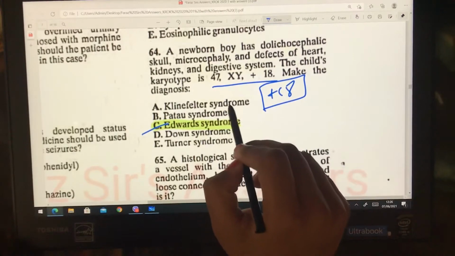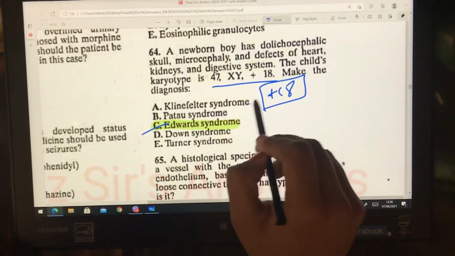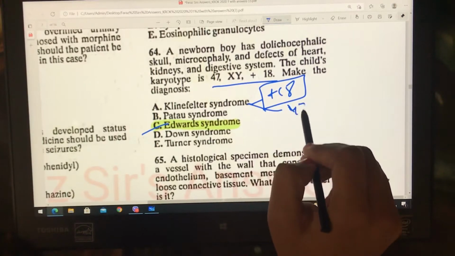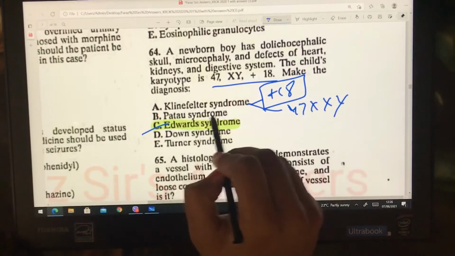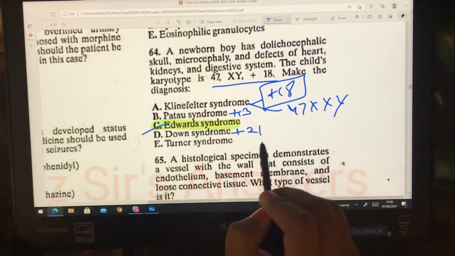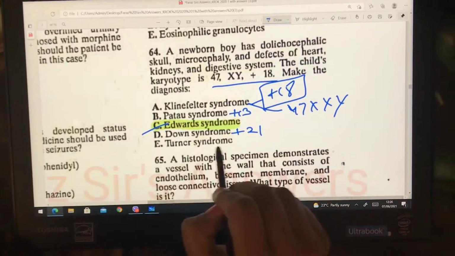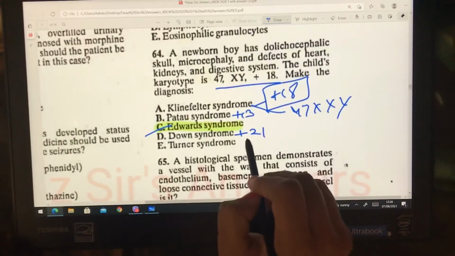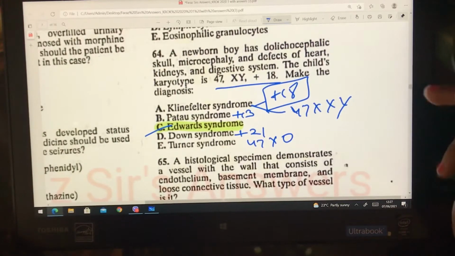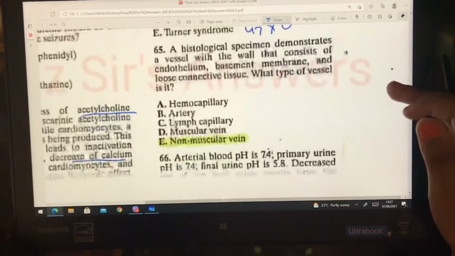What will happen in Klinefelter syndrome? It will be 47,XXY, Klinefelter. In Patau syndrome, trisomy of chromosome number 13, Down, trisomy of chromosome number 21, and in Turner syndrome, it will be 45,X0. Guys, learn this, because maybe this year they will ask you about Patau syndrome, Down or Turner syndrome, because last year they asked about the Edwards syndrome. So this is a very direct and easy question. Let's move to the next.